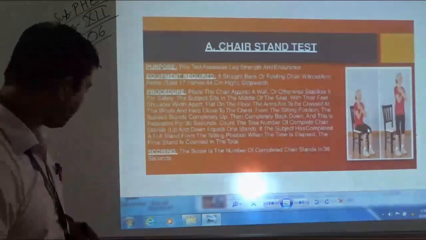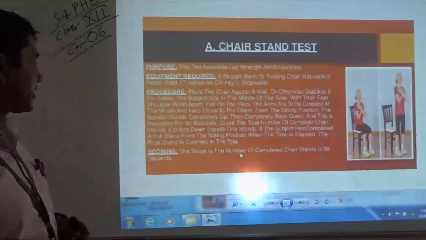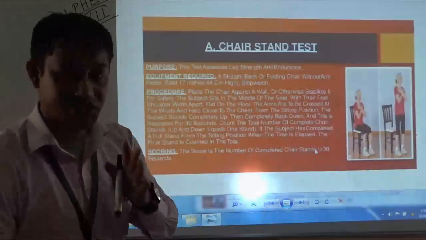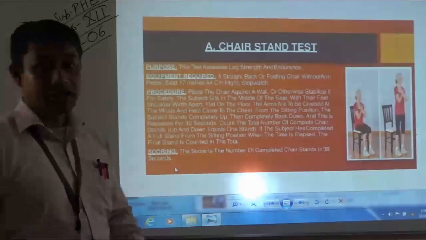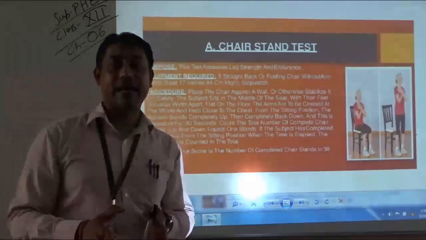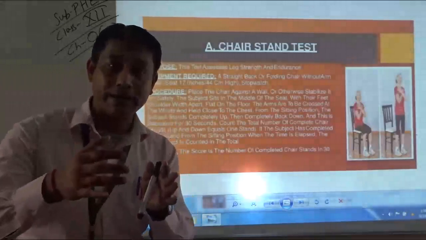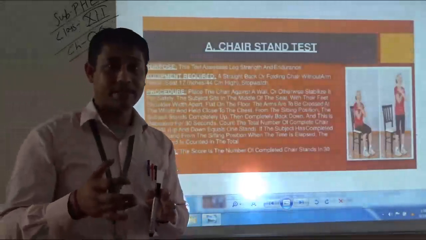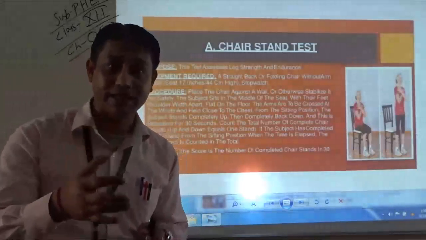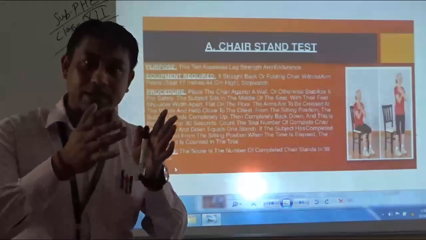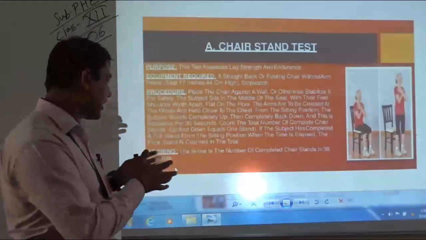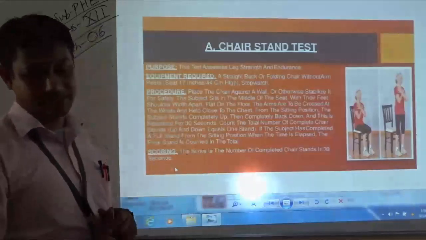The scoring: the score is the number of completed chair stands in 30 seconds. So during the 30-second duration, how many times the subject has completed a chair stand will be counted and recorded as the score of the subject.